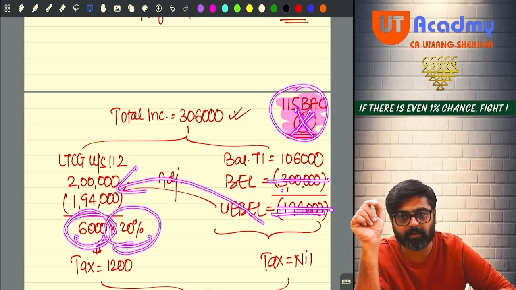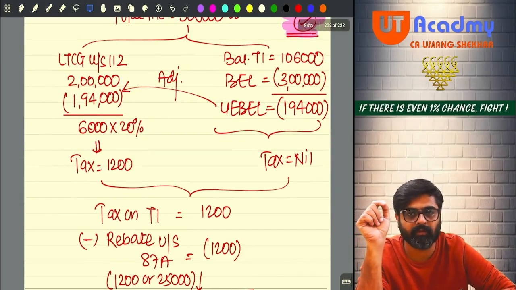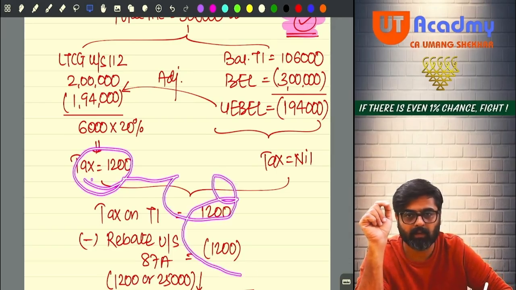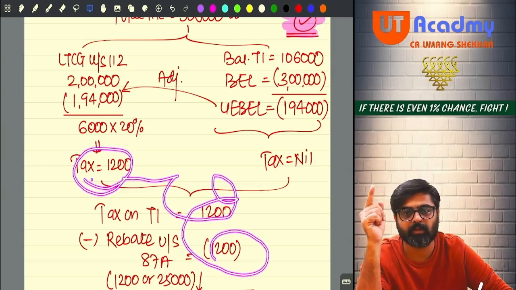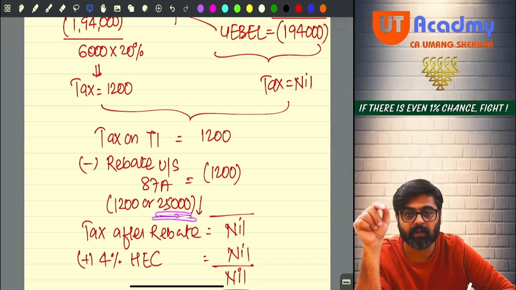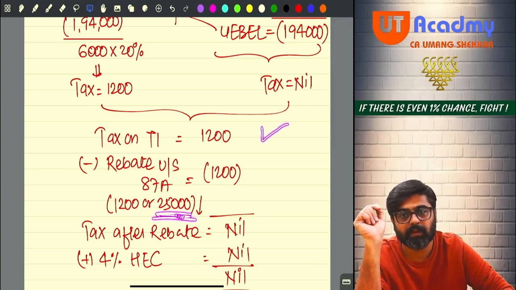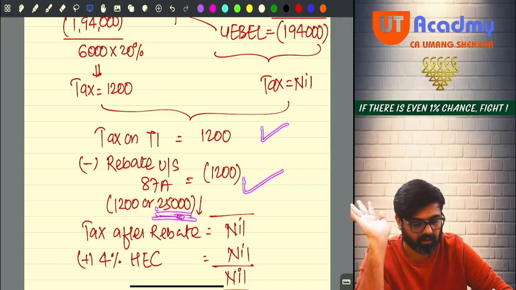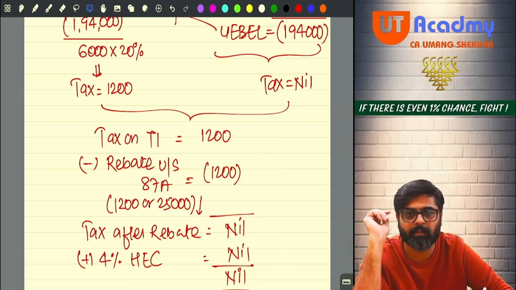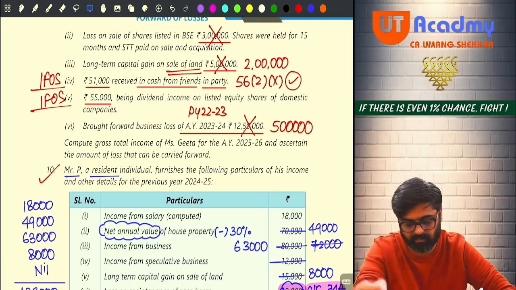On that you will apply 20%. So how much will be 20% of 56,000? 20% of 56,000 will be 11,200. That 11,200 will come here and that will go for rebate. Why? Because the total income is not more than 5 lakhs. So 11,200 or 12,500, whichever is lower. So 11,200 will go for rebate. Will there be any tax? No. The final answer will be nil there also. Getting my point, everyone? So this was your question number 9.